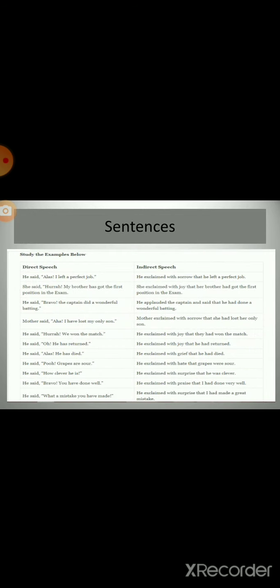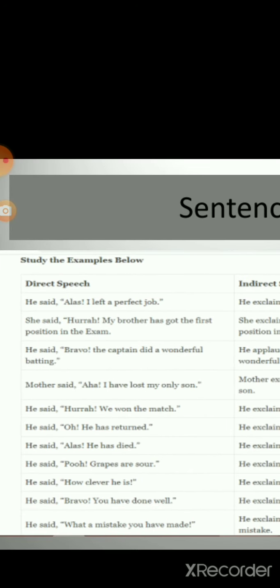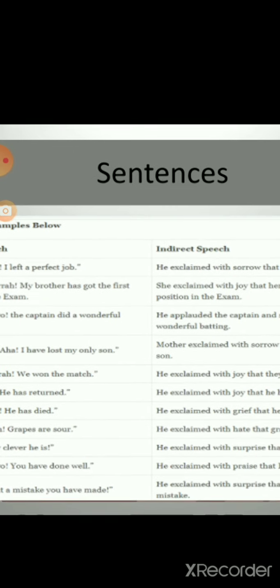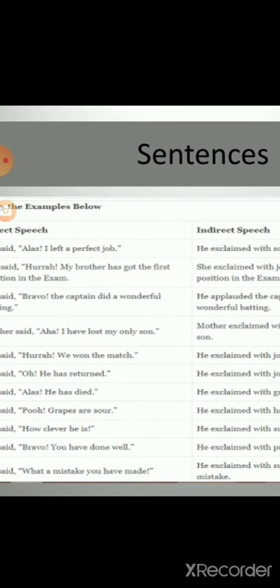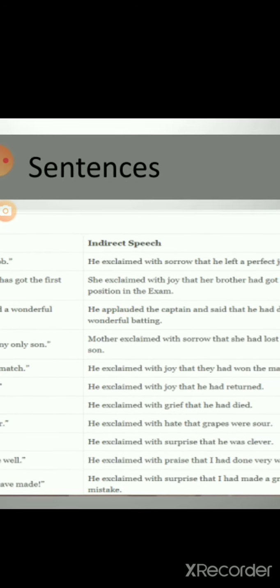Now students, you can see some sentences are mentioned here. You can see examples are here. "He said, alas, I left a perfect job." So in the direct speech, alas is showing sorrow.